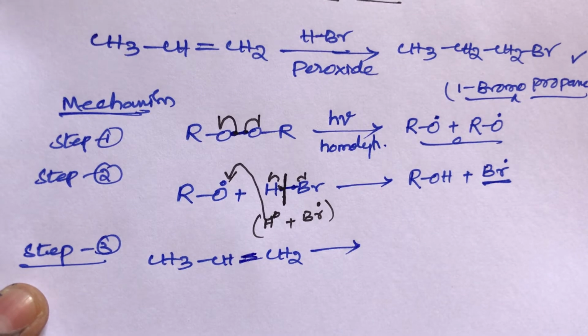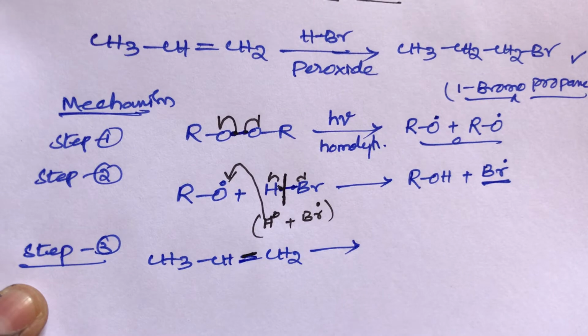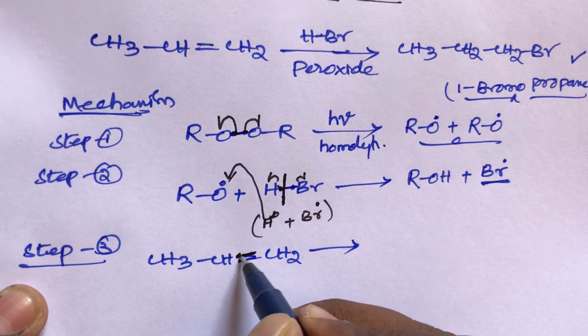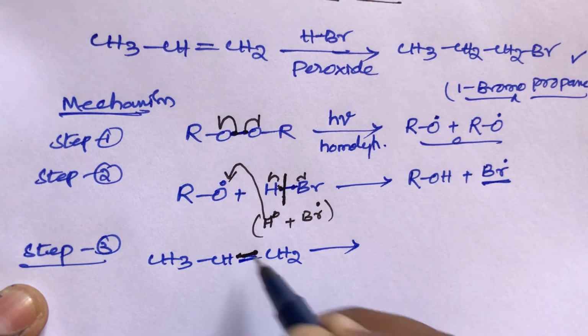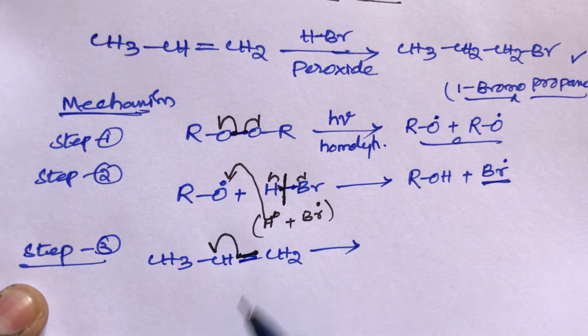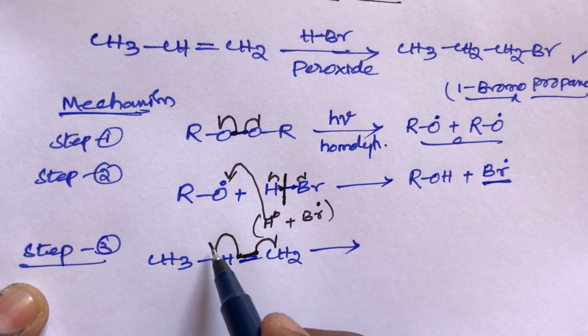So here this pi bond is having 2 electrons, one electron here, one electron here. Half the electrons go to the left hand side and half go to the right hand side, so one electron shifts towards the right and one towards the left. So this is called a half arrow.